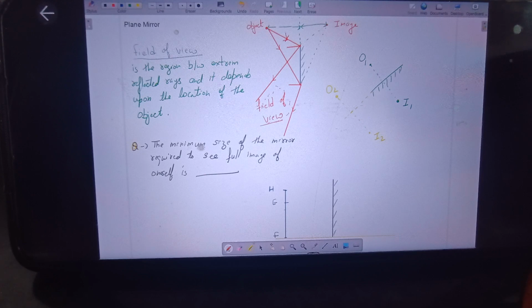Okay. Now we know that you are able to see your image in the mirror because the rays from your head, when they strike the mirror surface, after reflection, if they enter our eye, then we'll be able to see our head. Similarly, the rays from the feet, when after reflection they reach our eye, we'll be able to see our feet. So a ray starting from the head, when it reaches the eye, you will be able to see your head. Similarly, the ray starting from your feet, when it reaches your eye, you'll be able to see your feet also. Say the distance between your eye and head is x, and between your eyes and your feet is y. So that means the complete height of the man is equal to x plus y.